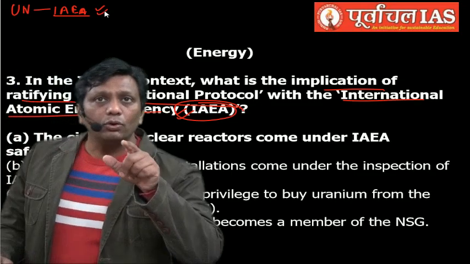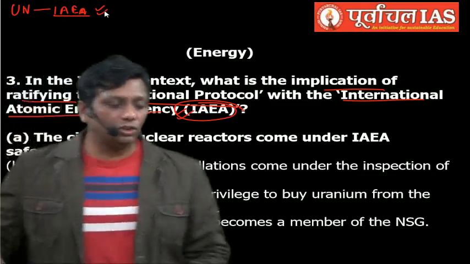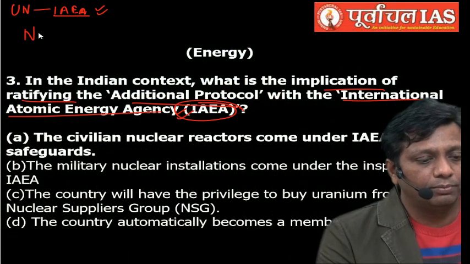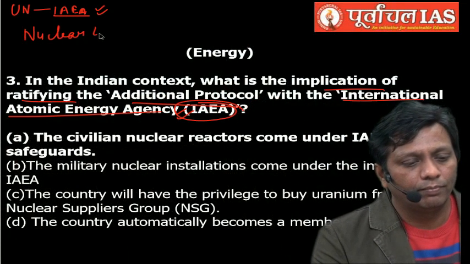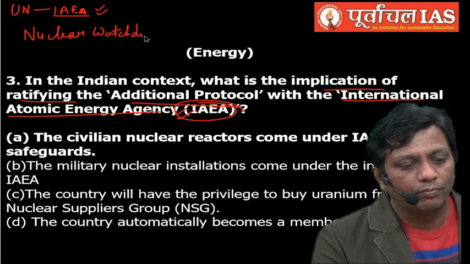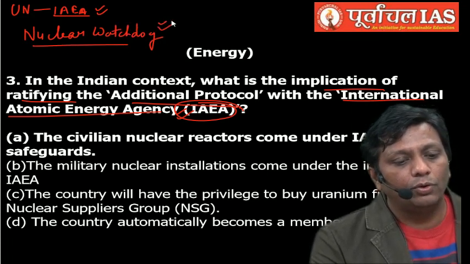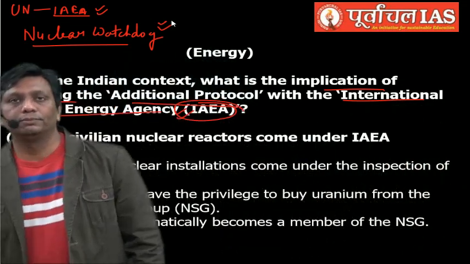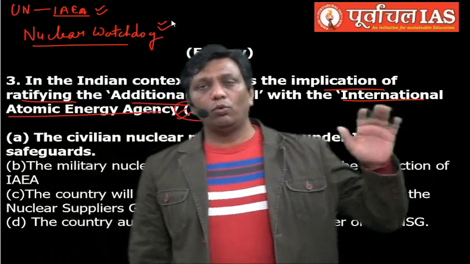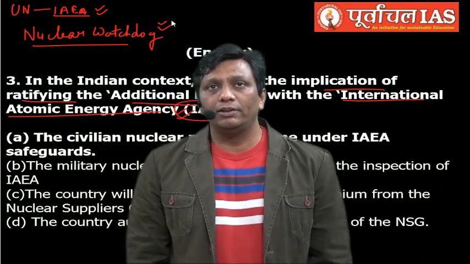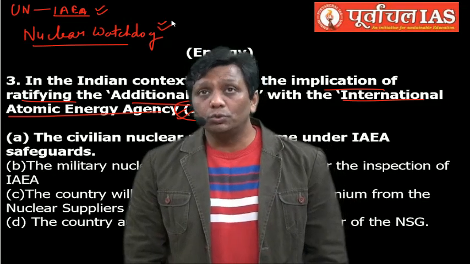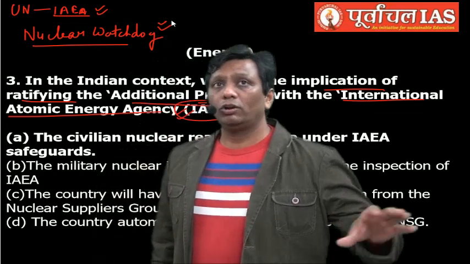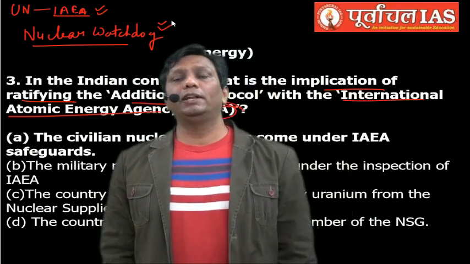You know, the IAEA is also popular worldwide by the name of nuclear watchdog. So worldwide it watches every country, whether any country is involved in the misuse of nuclear energy or not. Finally, they identify it and create a lot of restrictions. This is the reason they are popular worldwide as the nuclear watchdog.